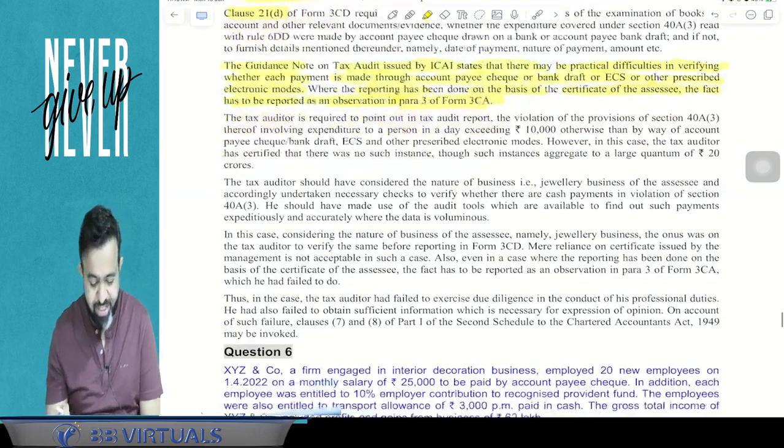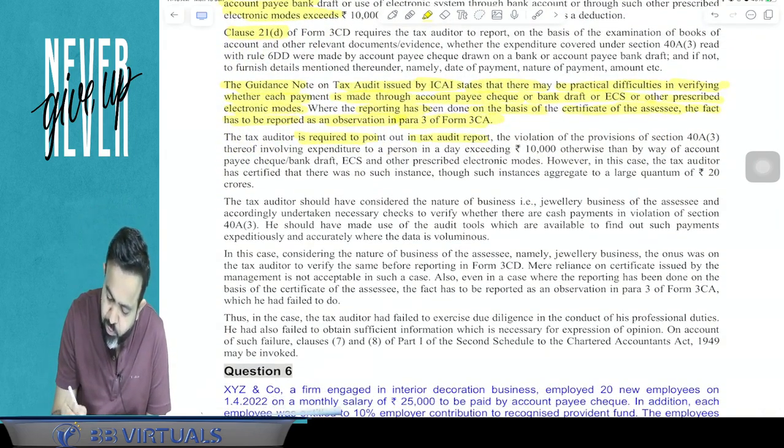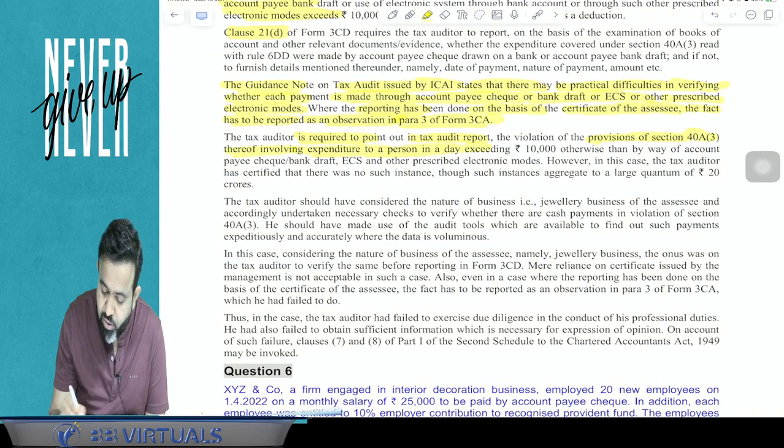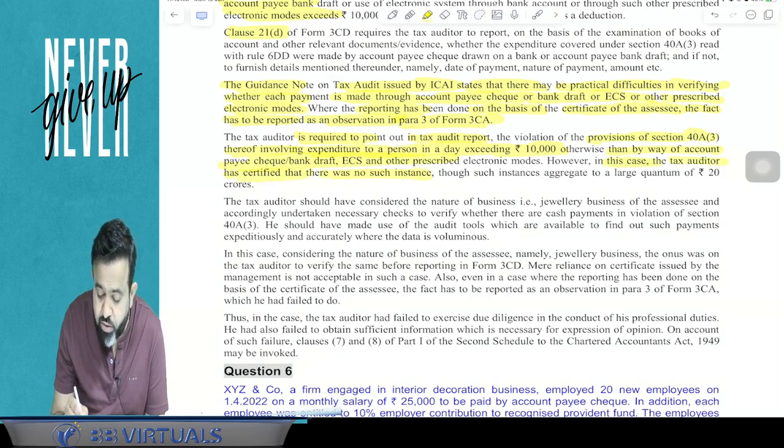But guys, what happened in the current case? The tax auditor is required to point out in the tax audit report the violation of the provisions of section 40A(3), involving expenditure to a person in a day exceeding 10,000 otherwise than by way of account payee cheque, account payee demand draft or ECS. However, in this case, the tax auditor has certified that there were no such instances. Those instances aggregate to a large quantum of 20 crore.